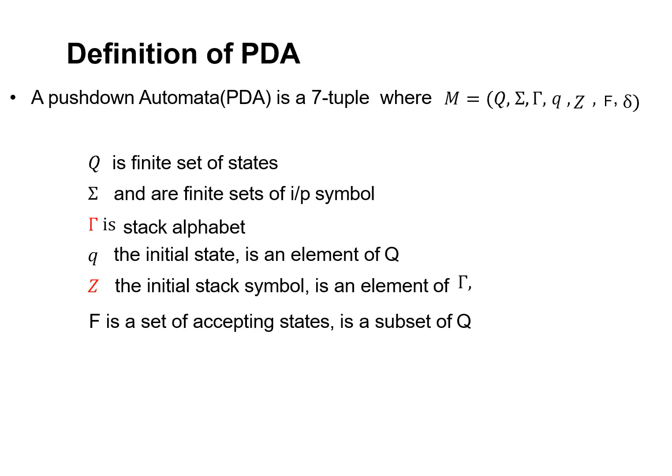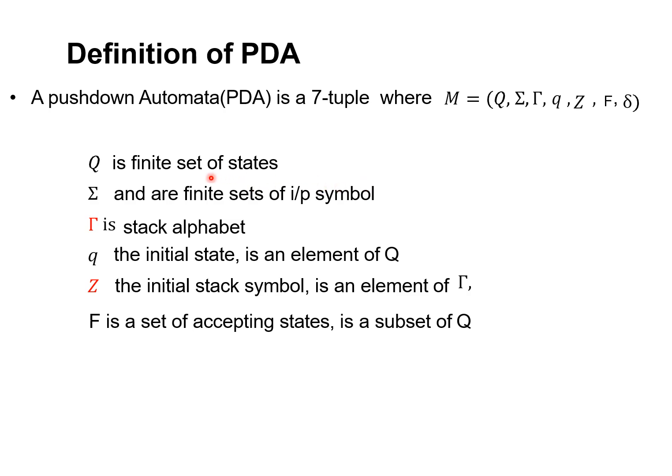In this slide, you will study the definition of a PDA. Usually a PDA is defined by a 7-tuple denoted by M, that is Q, sigma, tau, q0, Z, F, delta.